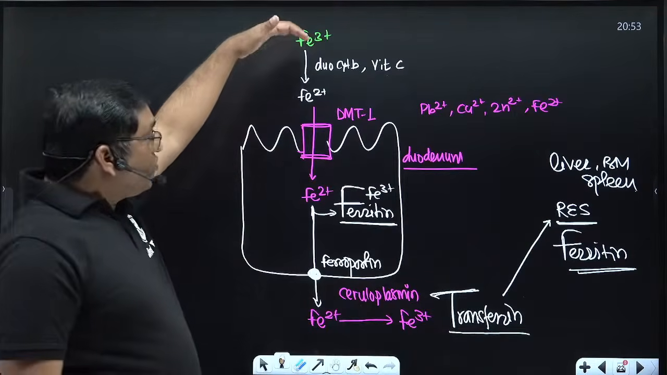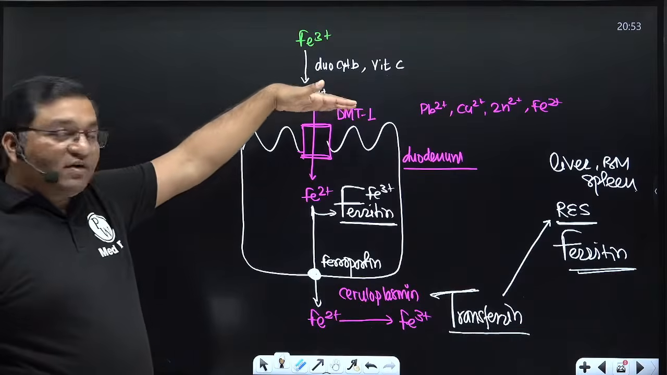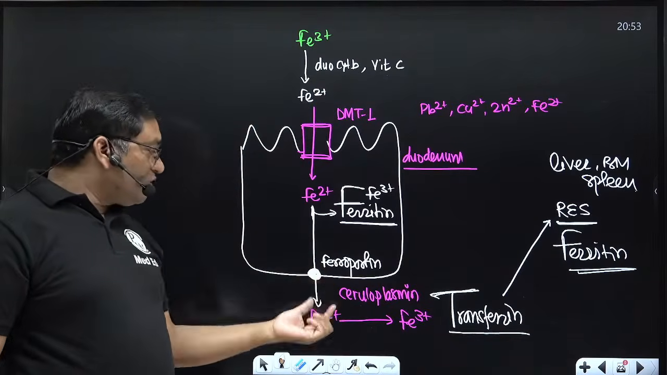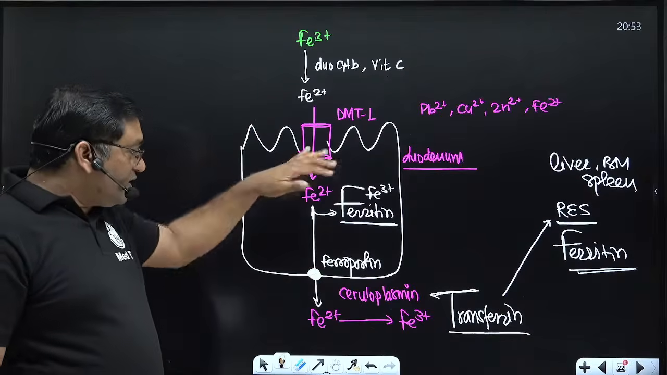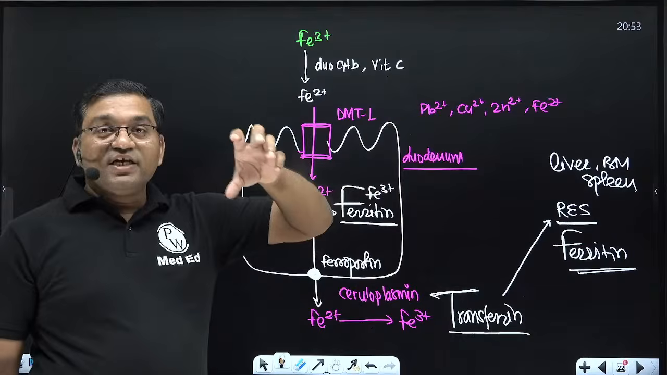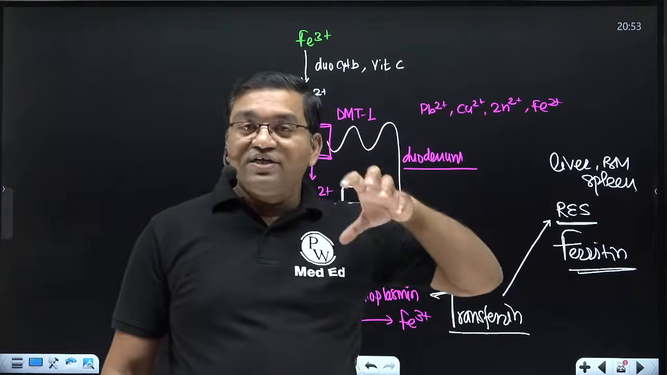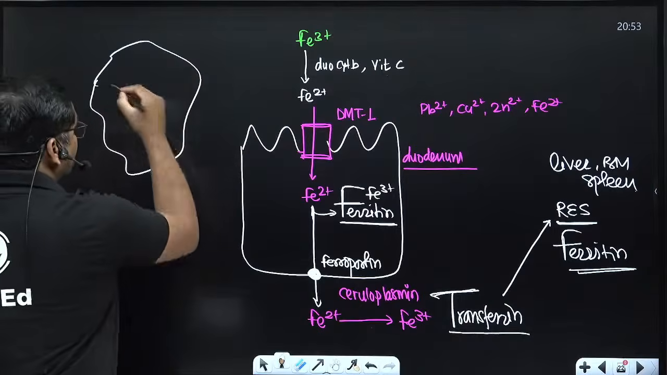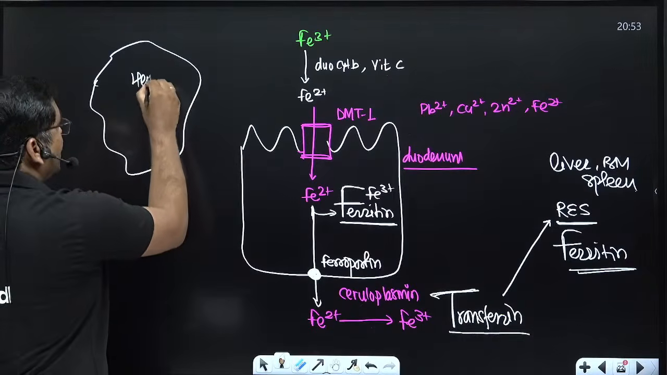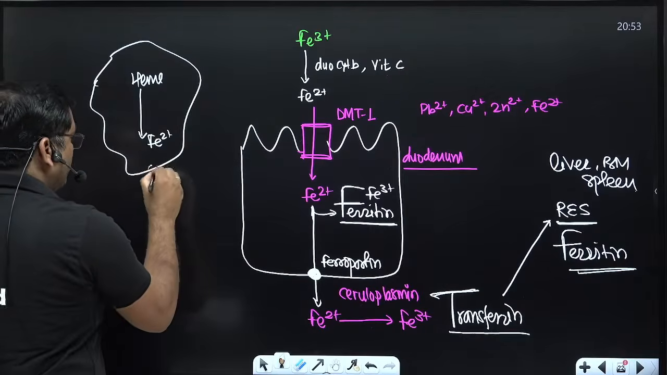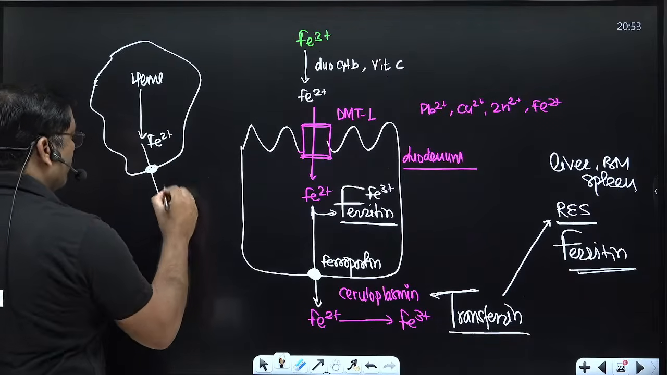So this is how it is absorbed via the divalent metal ion transporter, and ferroportin is important for the transport of ferrous iron from the intestinal cell into the blood, and also from the macrophages. When heme degradation occurs in the macrophages, iron is released, and this iron goes out of the macrophages through ferroportin.